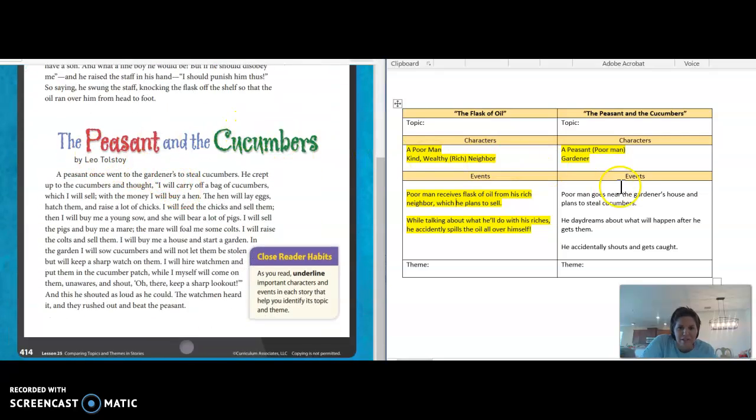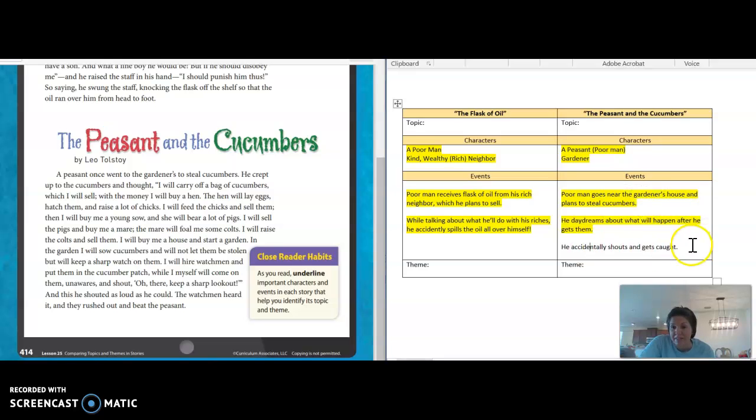And now let's talk about The Peasant and the Cucumbers. We know that in this text, there was a poor man and he goes near the gardener's house and plans to steal some cucumbers. That's the first major event. Then, summarizing the events that followed, he was going to sell this to buy this, and sell this to buy this. And he was going to get hens and eggs and chicks and a pig and piglets, and on and on. So what I said is that he's daydreaming, because it's not actually happening. He's dreaming of what he could do after he gets them.